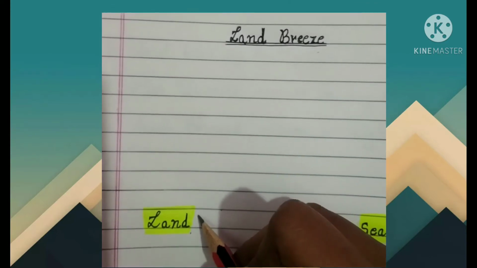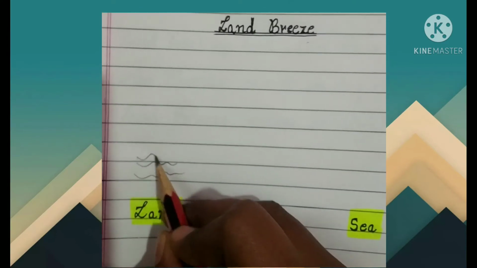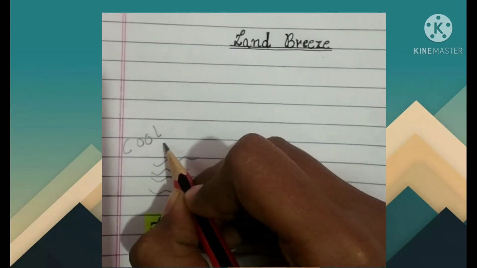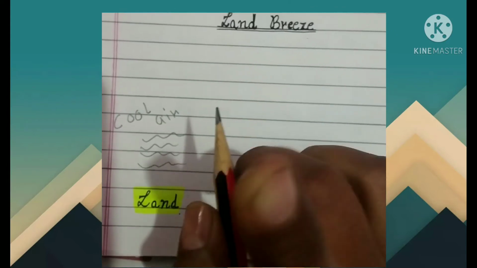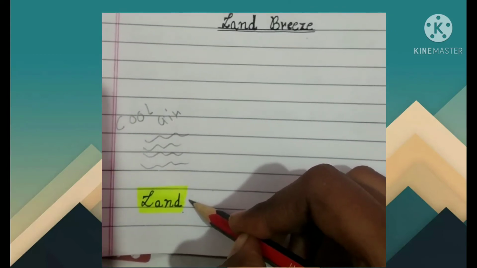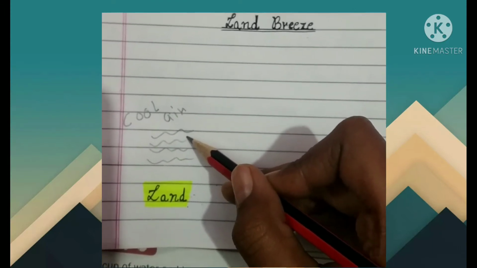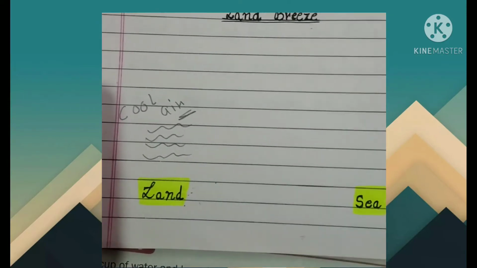It means that land is cool, so the air above the land will be which air? It will be cool air. Land will get cooled down faster, so the air above the land is cool air. I hope this is clear.